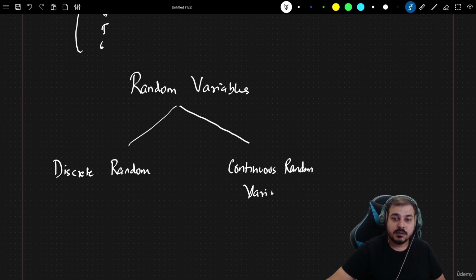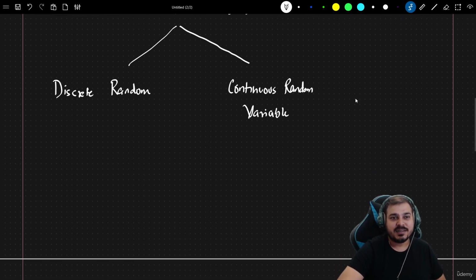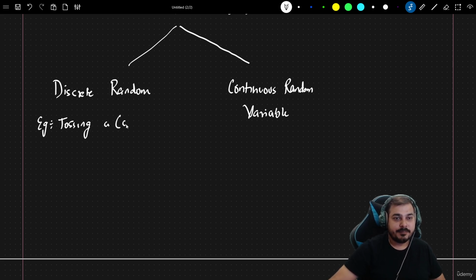Let's consider examples of the discrete random variable first. I have given you two different examples: one is tossing a coin, and the other is rolling a dice.